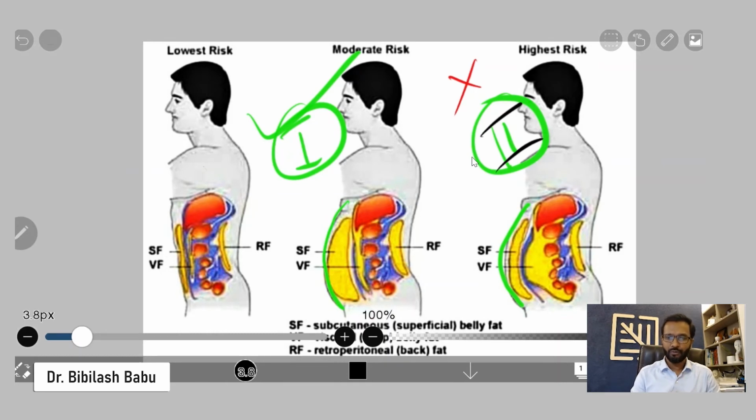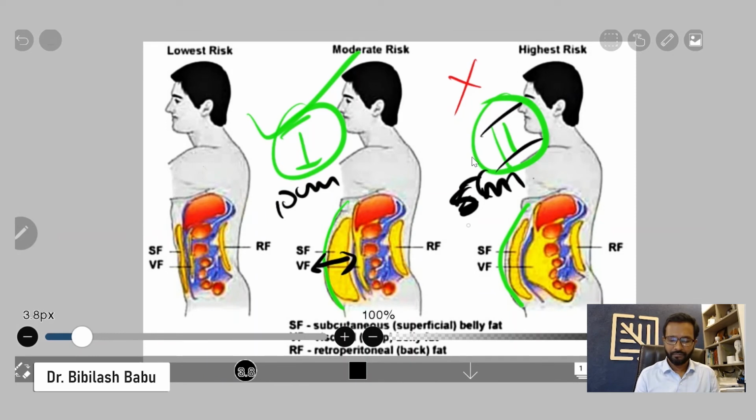So what do I do for that? I do an ultrasound for all the patients who are coming for liposuction to check the fat thickness on their anterior abdominal wall. So in this first client, his fat thickness may be 10 centimeters, and the second guy, his fat thickness may be, let's take it as 5 centimeters.